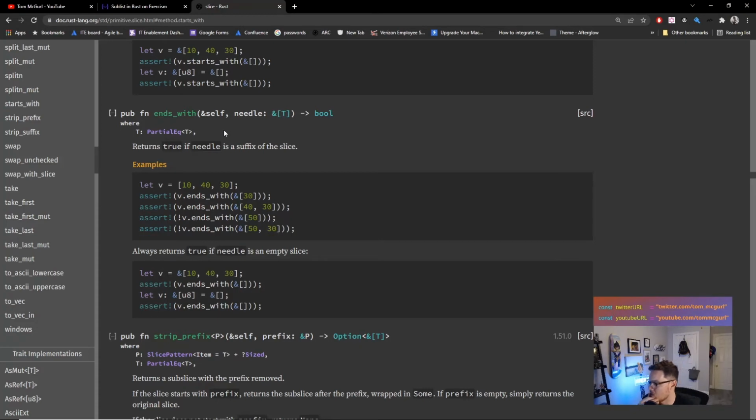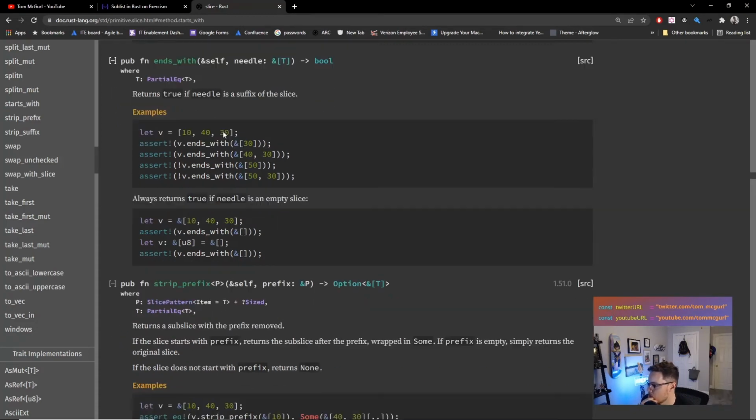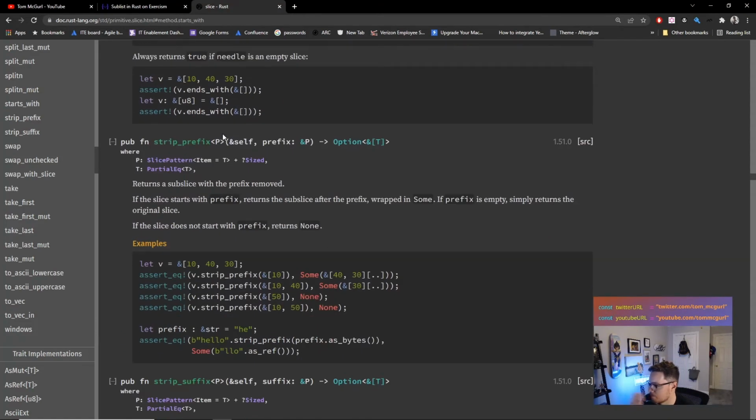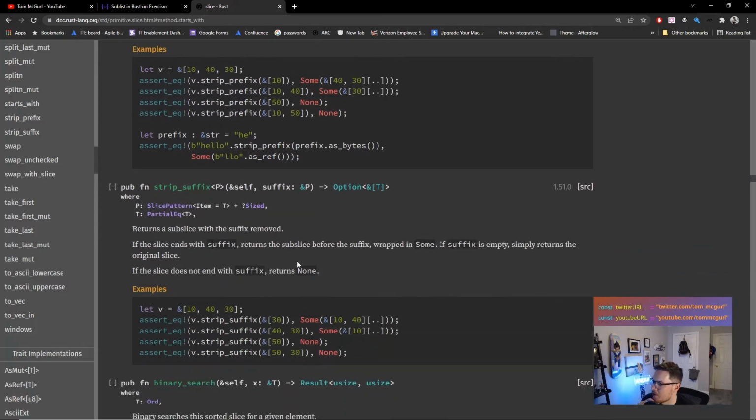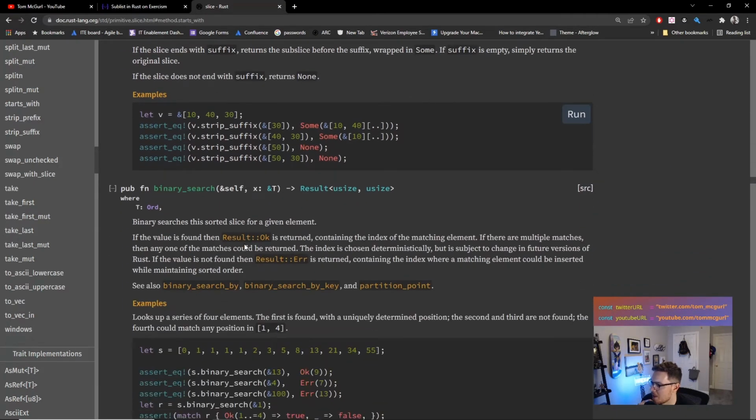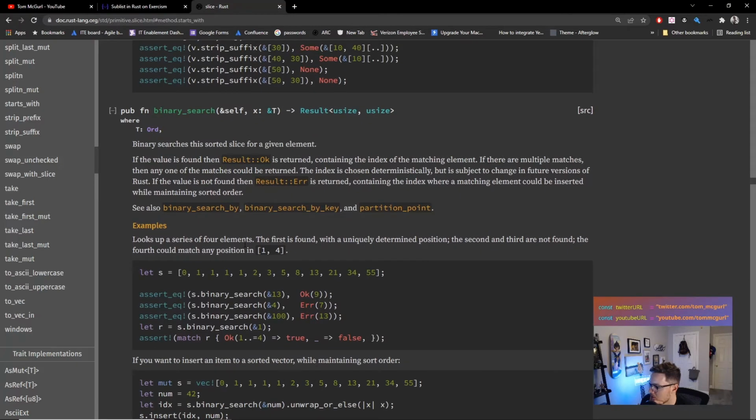I think the easy route, though, would be to just convert to a string and use .contains. Because I know string contains will work. But wait, let's see. Is there a way to... There might be a different option. Oh, this is cool. Strip prefix, strip suffix, so it'll give you the thing if it exists. What's binary search do? Looks up a series of 4 elements. The first is found with the uniquely... Okay.